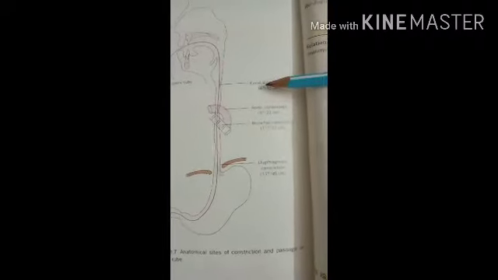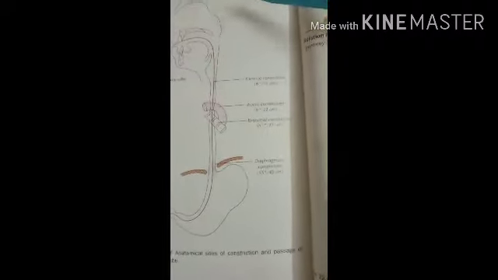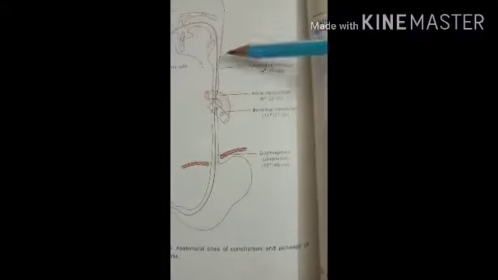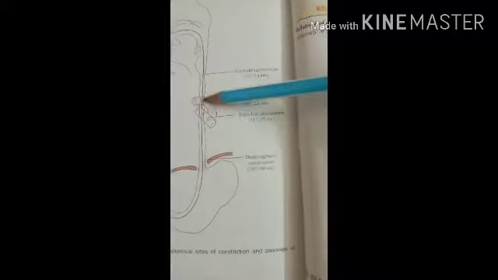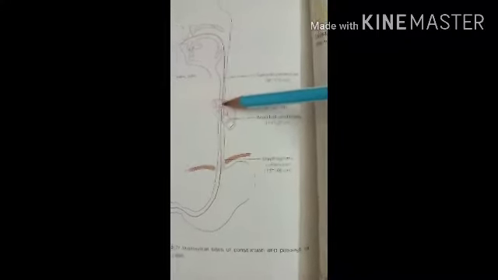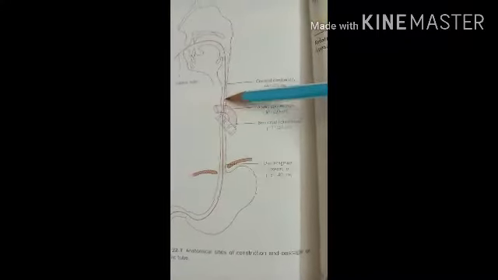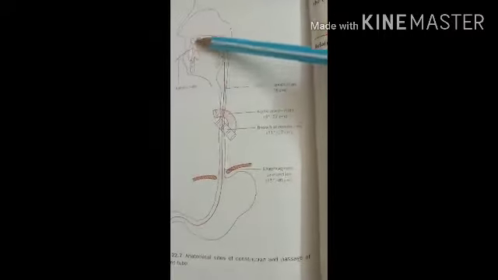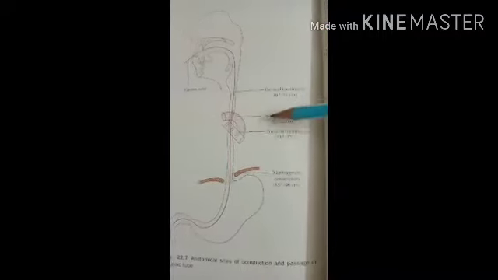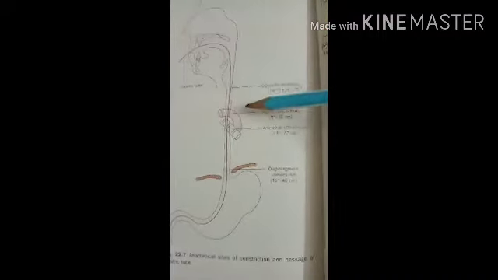Then the second constriction is where it is crossed by the aortic arch. Here the aortic arch crosses, and because of it a constriction is formed, about 22.5 centimeters from the incisor teeth. The third constriction occurs due to the left bronchus.